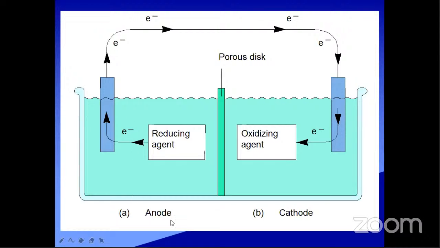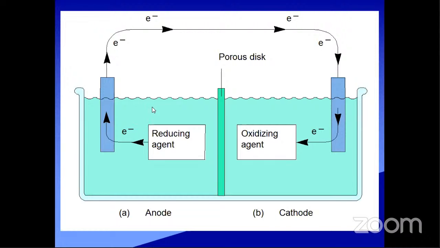This left side is the anode, and this is the cathode. We already discussed what an anode is. From the electrode, electricity enters into the polarized electrical device. Current will enter, so this is the anode and this is the cathode.